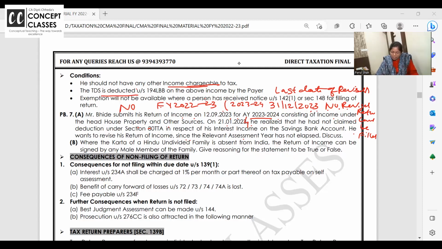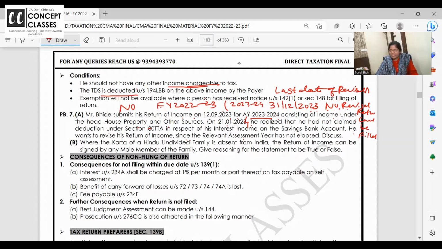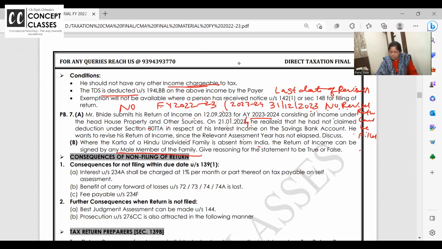Where Karta of HUF is absent from India, next question I am reading. Return of income can be signed by male members. See, I told you these kind of questions are coming. Is it true or false? It is false. Any adult member can file.